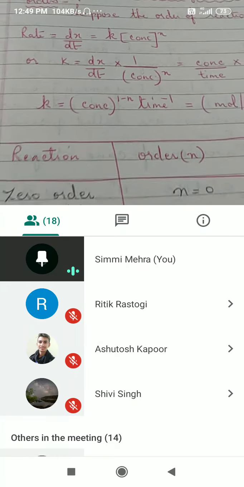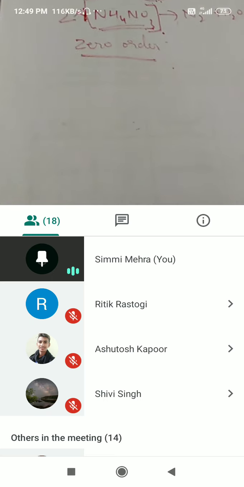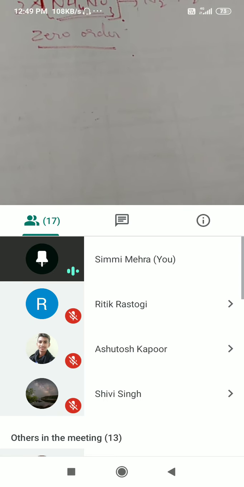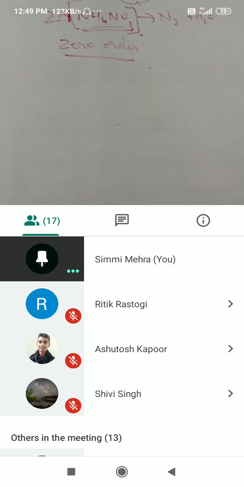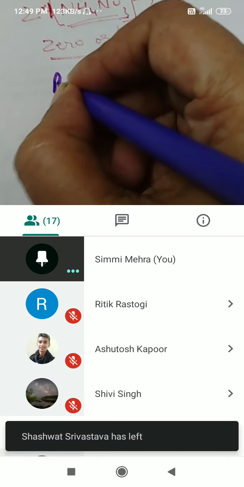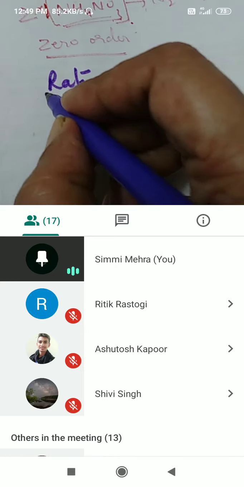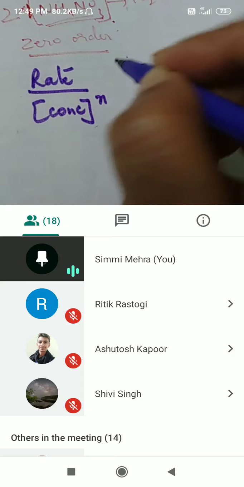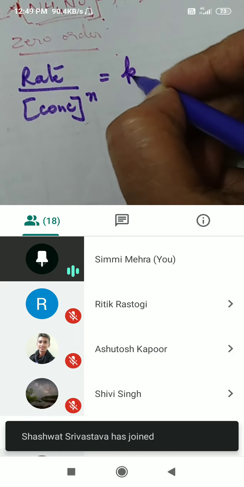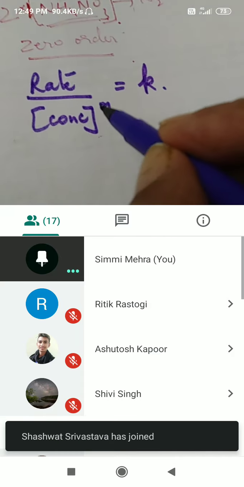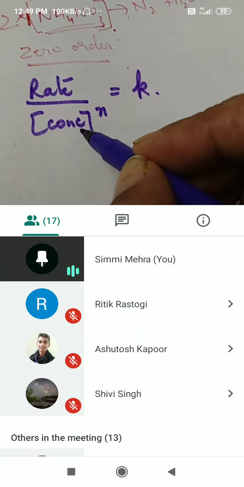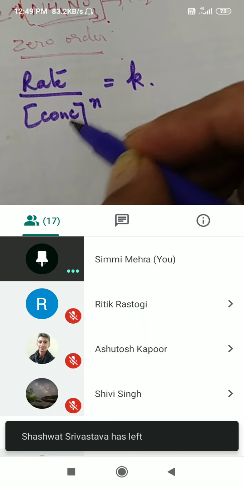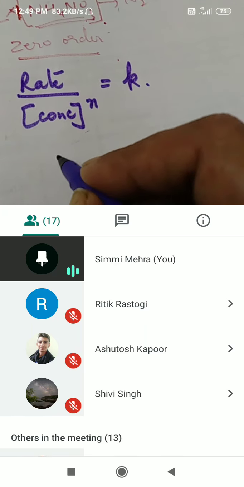So let us first derive for a zero order reaction. Rate upon concentration raised to the power of n is equal to k. We have to derive the units. n is equal to 0. Anything raised to the power of 0 is 1, right? Anything raised to the power of 0 is 1. So what is k equal to?